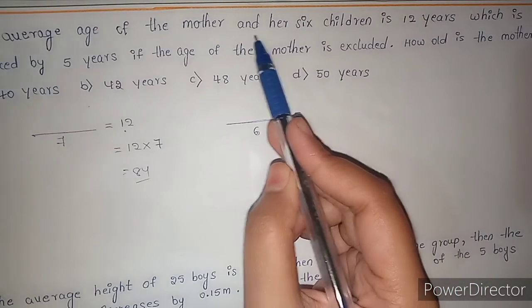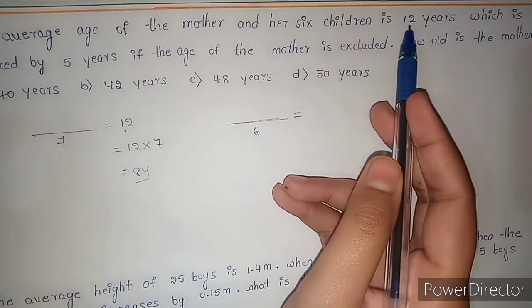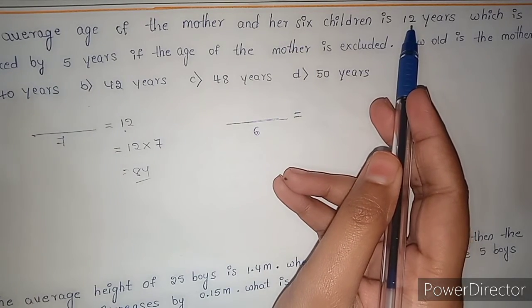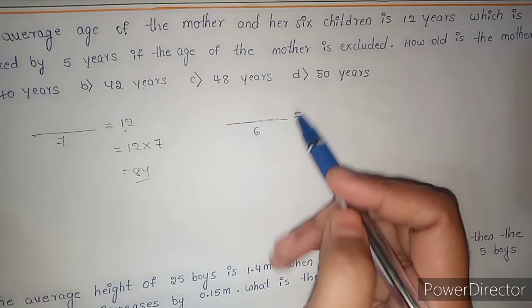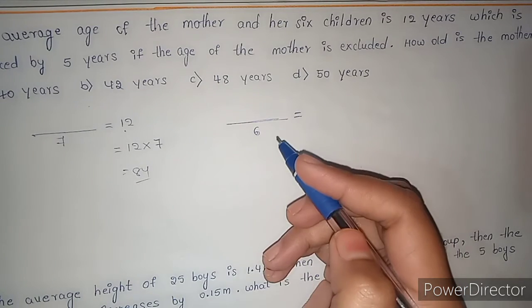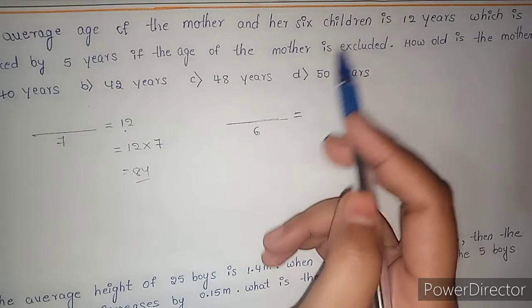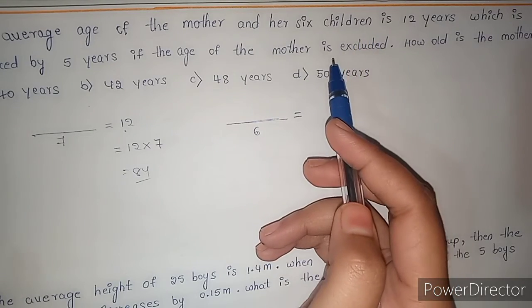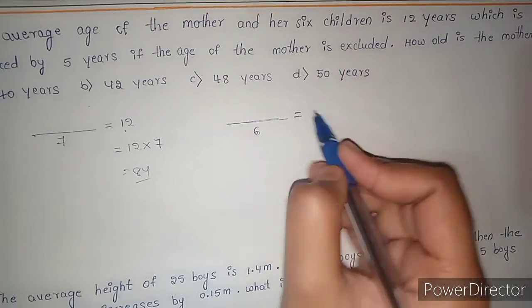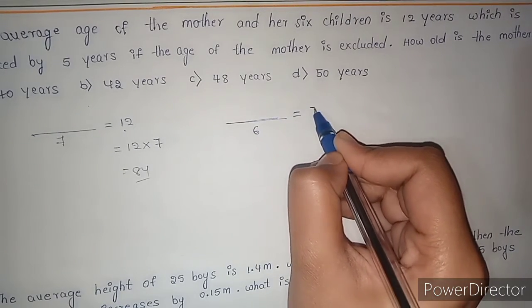Here in the question, when the family consists of 7 members, the average was 12 years. When mother is excluded from the family, the average is reduced by 5 years. It means 12 minus 5. Average is reduced by 5 years. 12 minus 5 is 7.